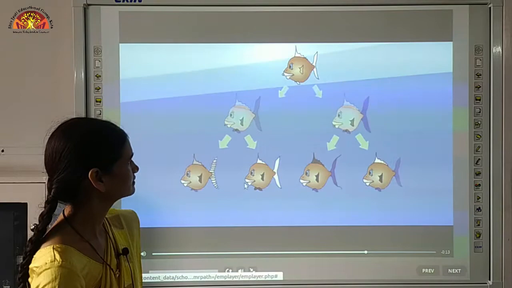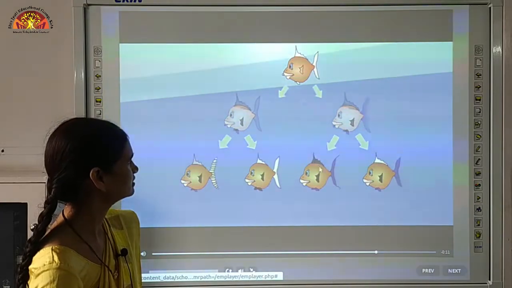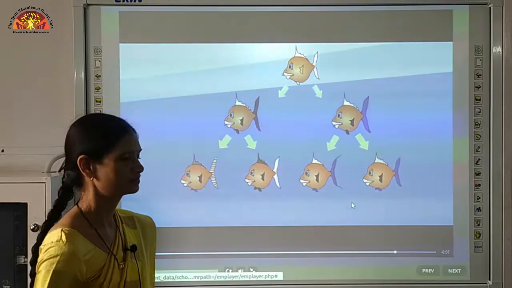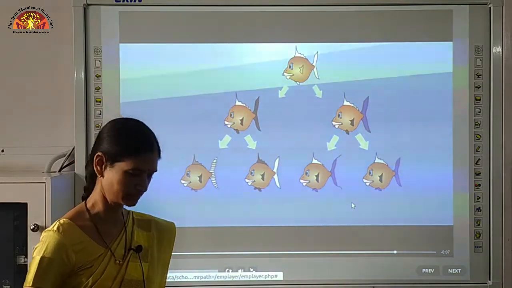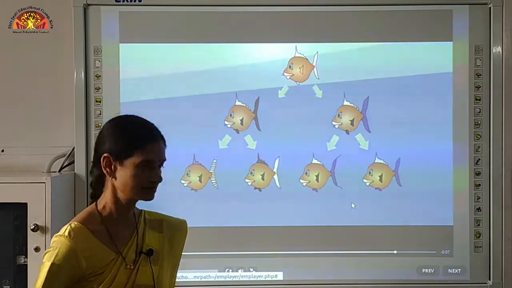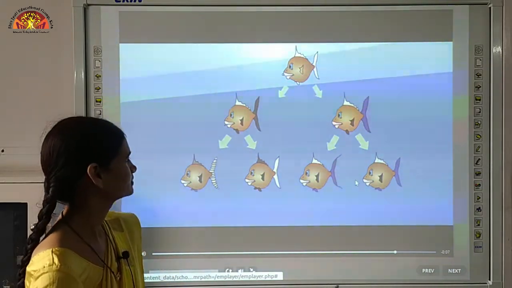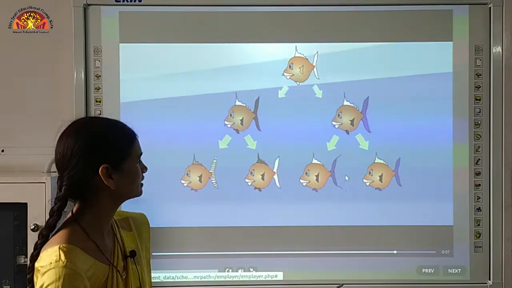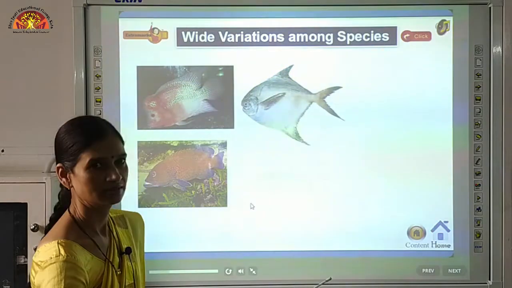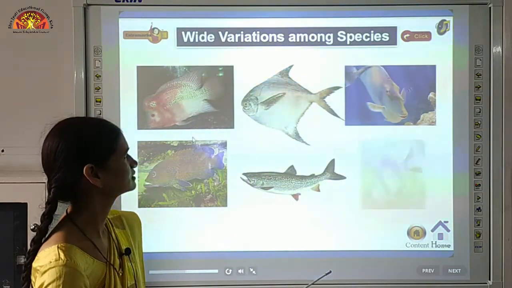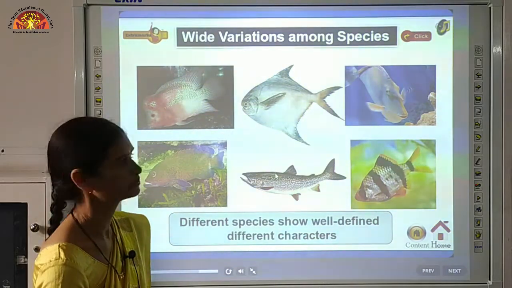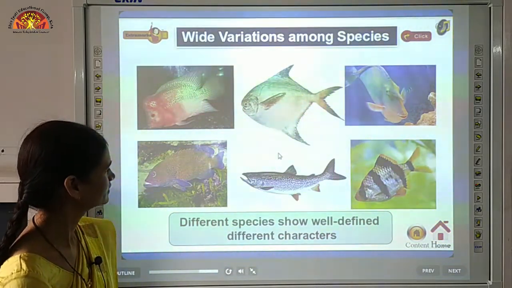These are the third generation, this is second generation and this is the first generation. So this is one of the example how variations get accumulated. You can see in your book on page number 142 there is an example of bacteria, है ना. तो bacteria के help से आप भी समझ सकते हैं कि variations how they are accumulated. Now around us we can see the different types of species, different types of fishes, how they are different from each other. So this is the example of variations.